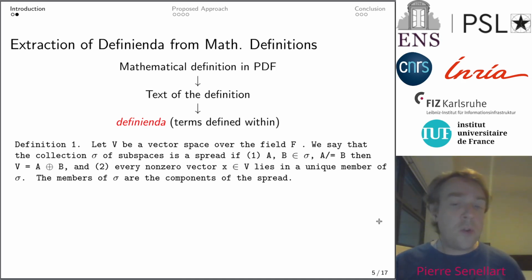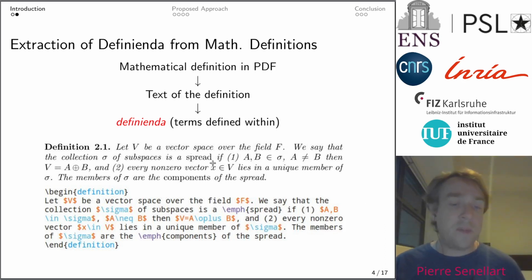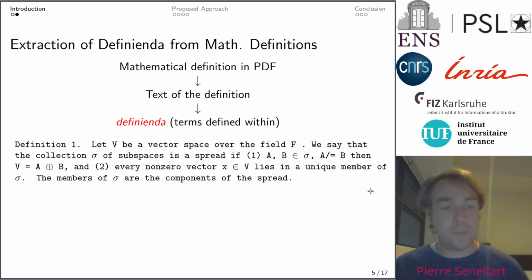We also had a clue in the PDF in the font used for these terms, which was a different, non-italic font within an italic definition. This is another clue, but we will only exploit it to build a dataset, not for the task itself. For the task, we don't assume that we have access to the font-based information. And so the goal is to extract spread and components from such a definition.